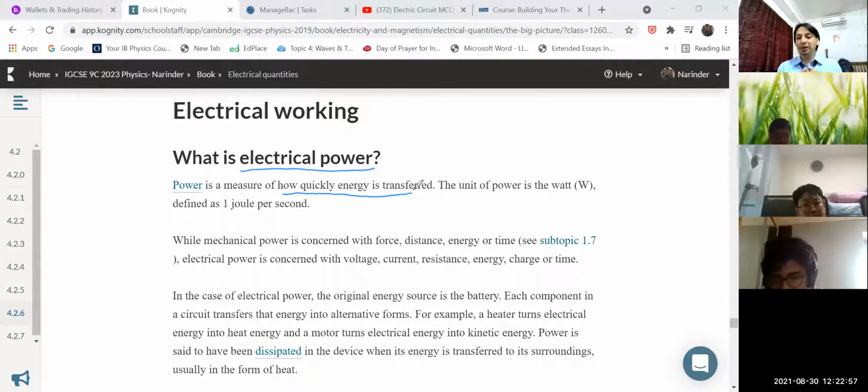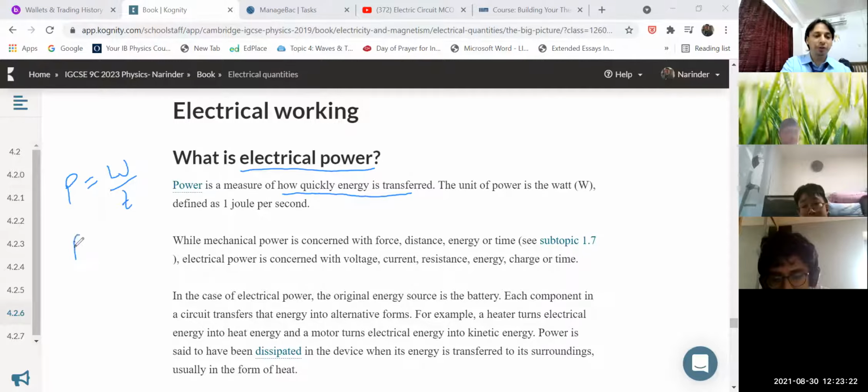And then, to understand the meaning of power, it is how quickly energy is transferred. In your lower class you have studied that power is represented by the letter P, which is equal to the rate of doing work, W by t. How much work is done in a given instant of time.